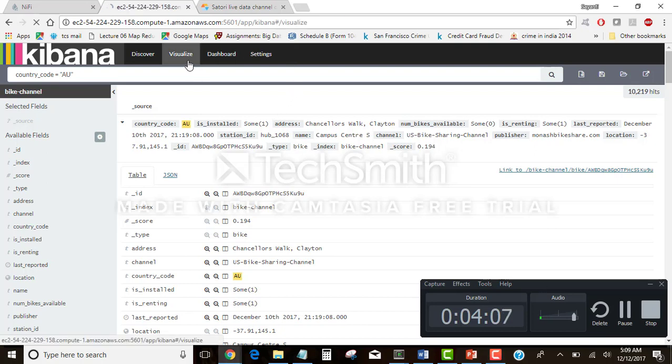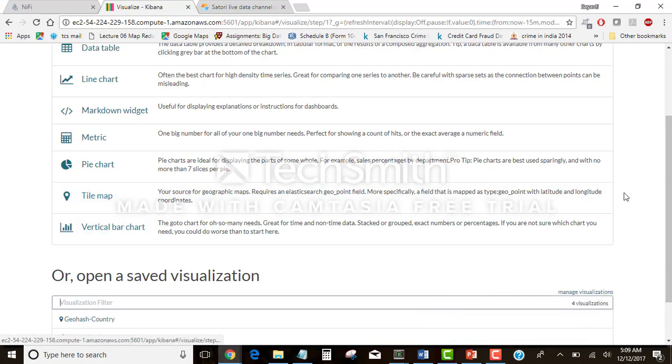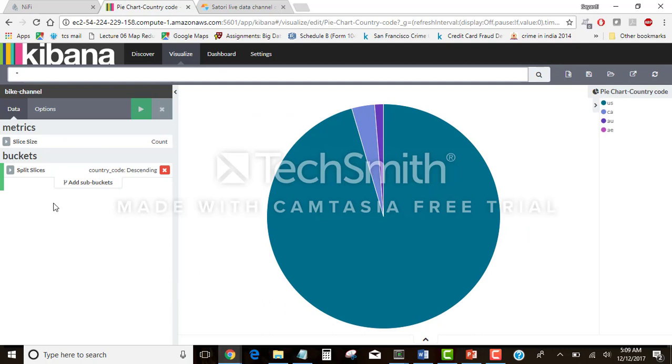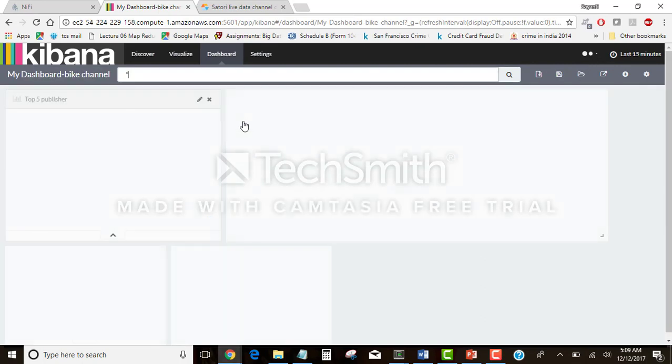and if we go to the Visualize tab, then there are various different visualizations which we can see, and then we have already created a dashboard.